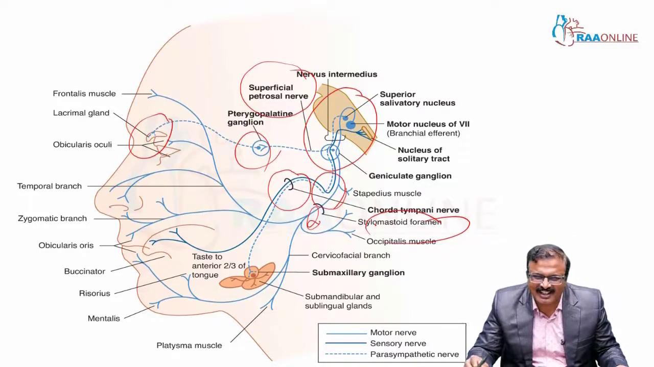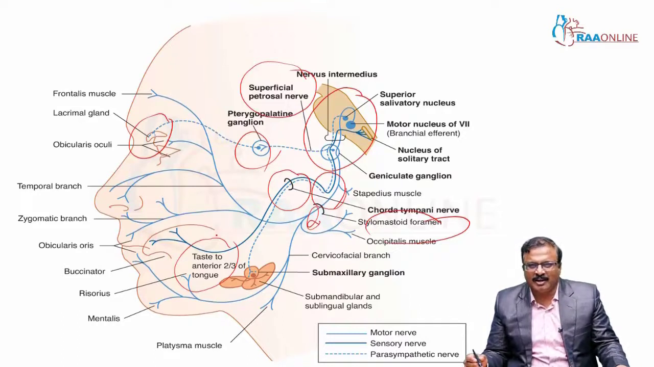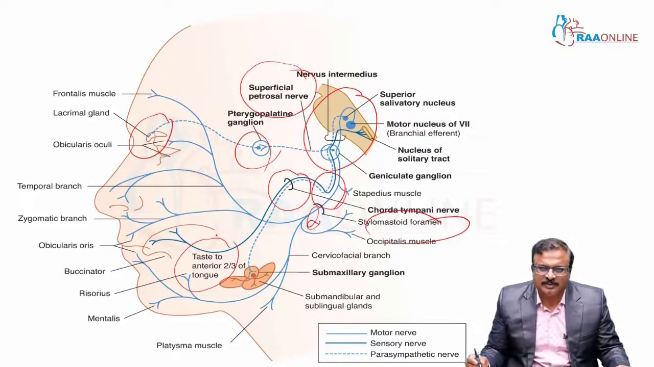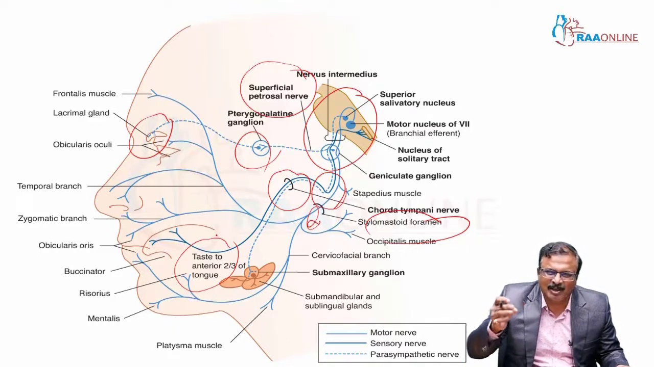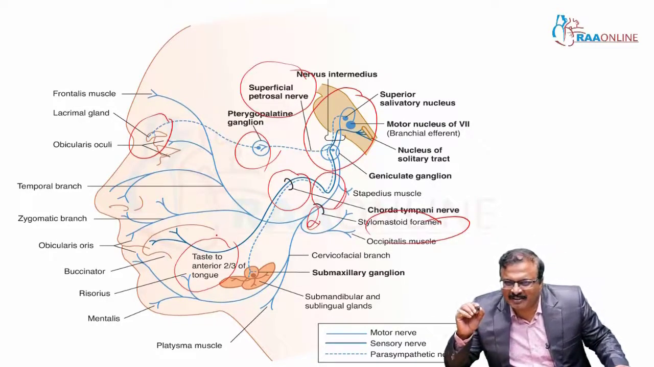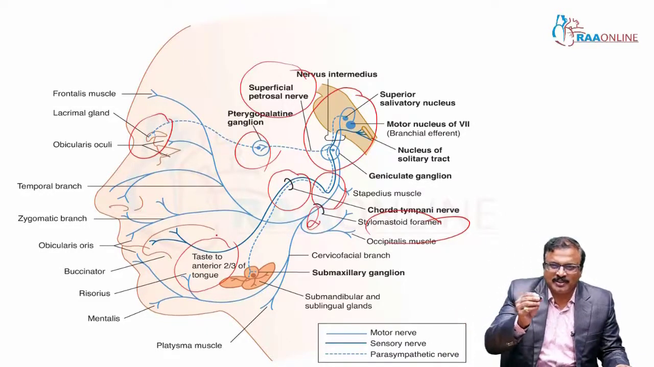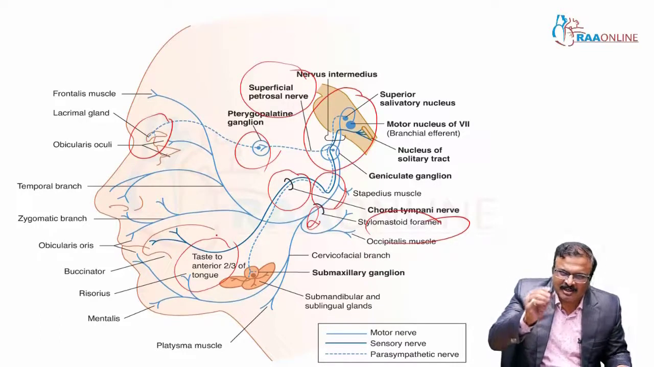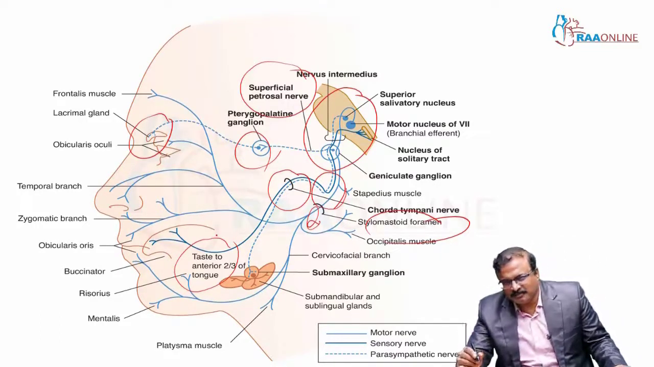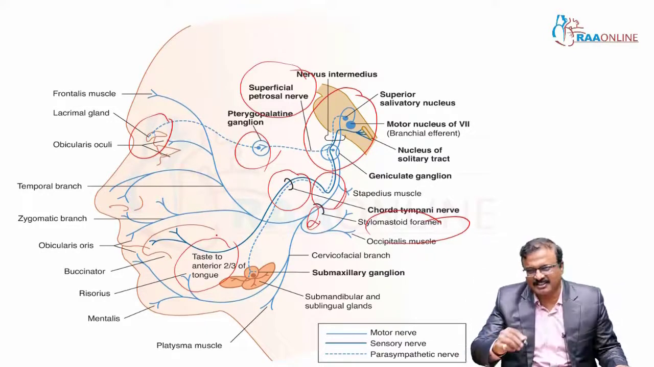carries taste sensation in the anterior 2/3 of the tongue. From the geniculate ganglion, secretomotor fibers are involved in saliva secretion in the submandibular and sublingual glands. So, whichever is the dotted line is parasympathetic function that comes from the geniculate ganglion, greater petrosal, superficial petrosal nerve, pterygopalatine ganglion, which supplies the lacrimal gland, and supplies the submandibular and sublingual glands.